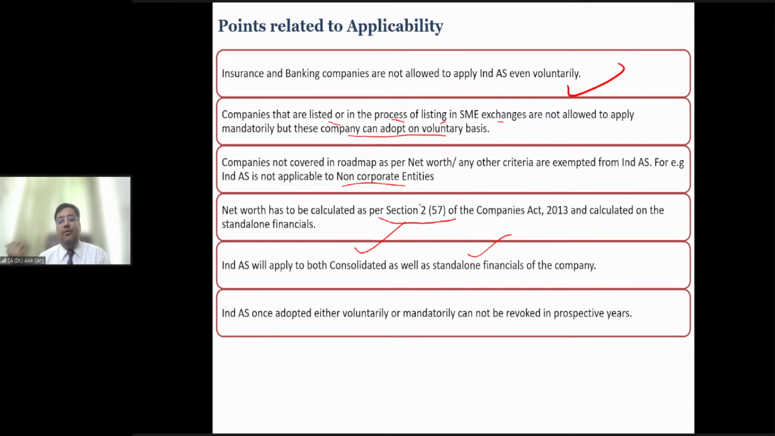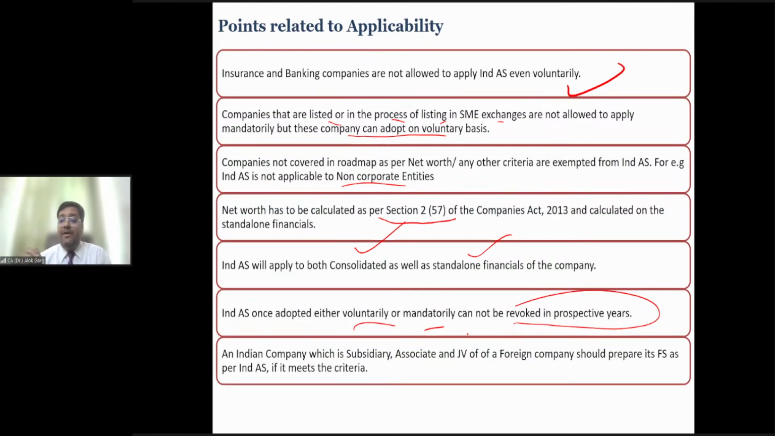In financial year 2021, on 31st March 21, the company has suffered huge losses and the net worth has gone down to less than 200 crores. Sir, now can we go back to the accounting standard regime? The answer is no. Ind AS once adopted, either voluntarily or mandatorily, cannot be revoked in the prospective years. Clear?